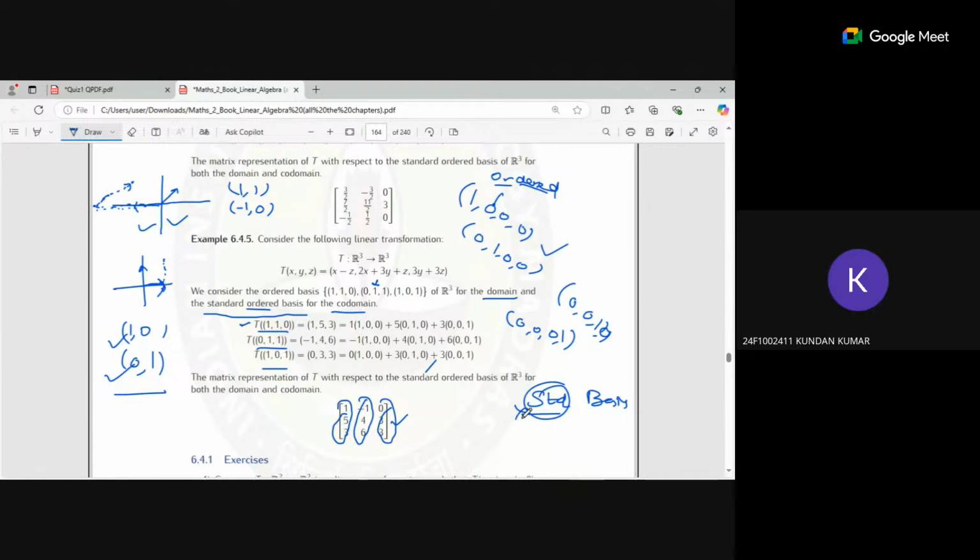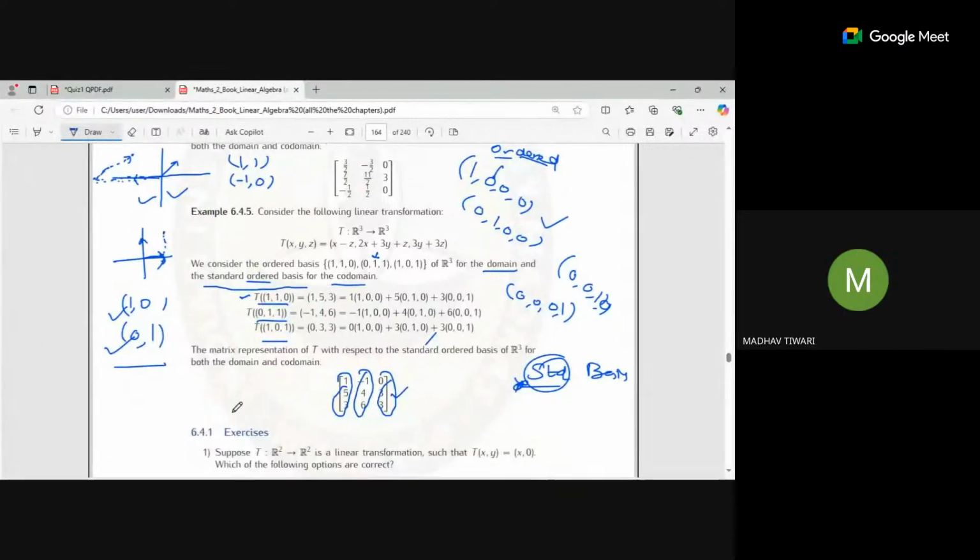Sir, coordinate vector means the coefficients of that linear combination you are expressing, alpha, beta, gamma. That is the coordinate vector, right, sir? Yes, sir, right.